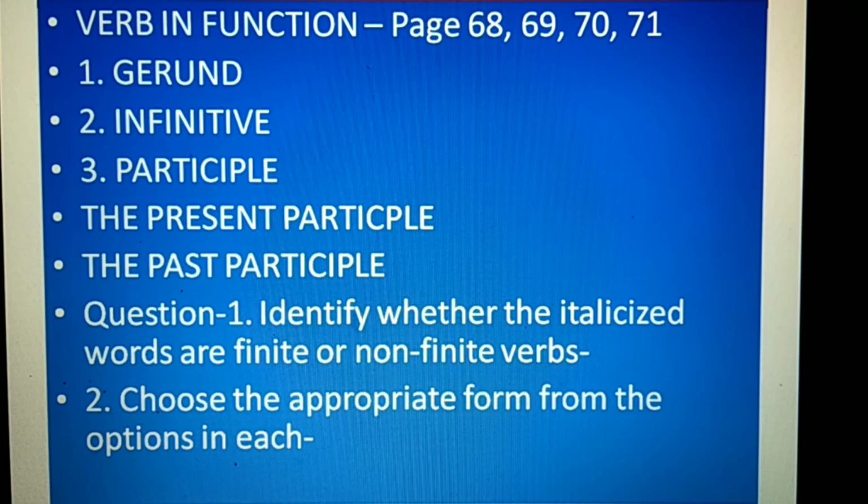Now let us look at the text, page number 68. Let us understand the definition and the functions of each of these non-finite forms. First we have gerund. A gerund is a traditional term used in reference to the ing form of a verb when it has a noun-like function. Example: they are fond of cycling. Writing is my profession. I enjoy teaching English. In these sentences, cycling, writing, teaching are gerunds.